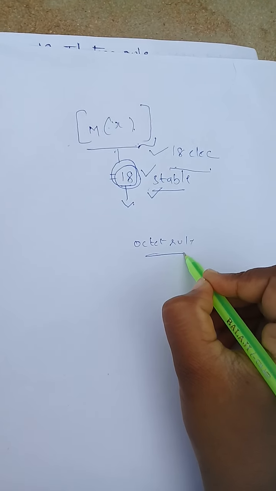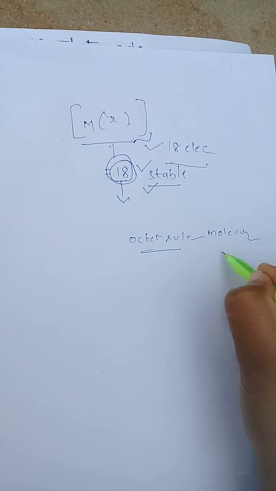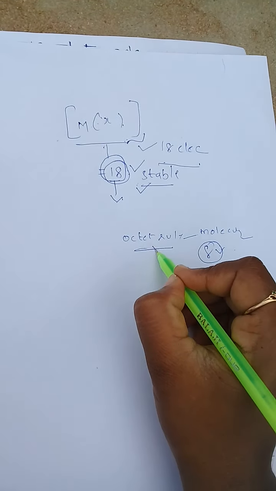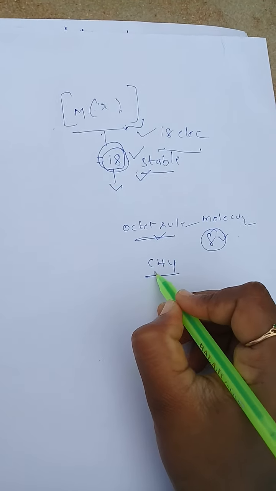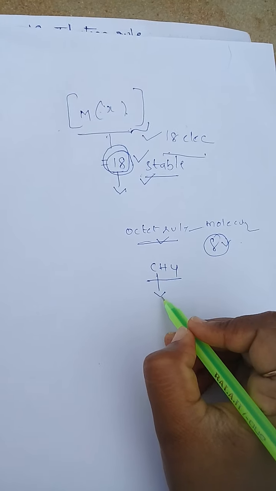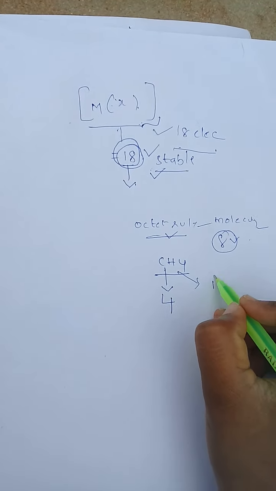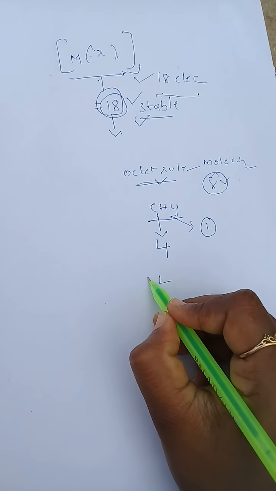The octet rule means that when a molecule attains 8 electrons, that molecule will be stable. For example, CH4: carbon has 4 valence electrons and hydrogen has 1.